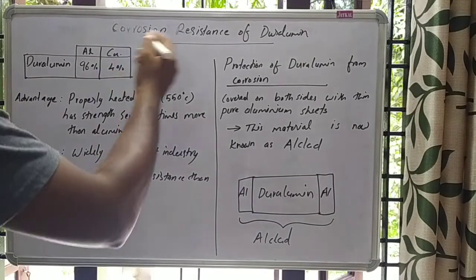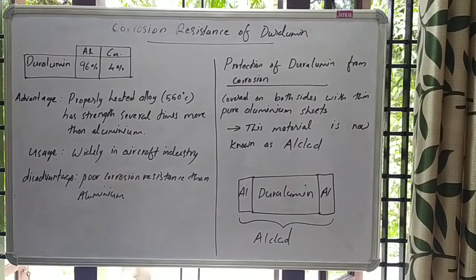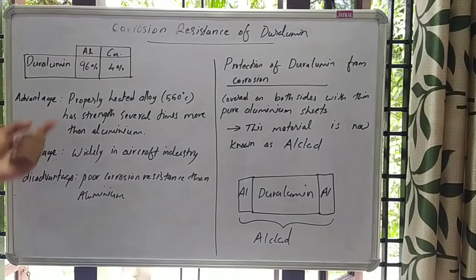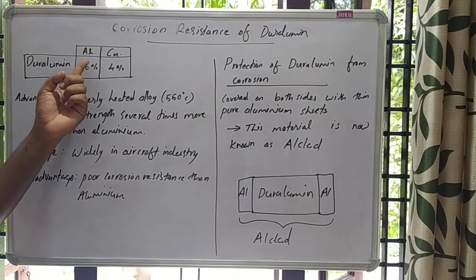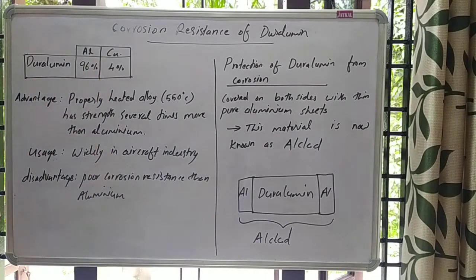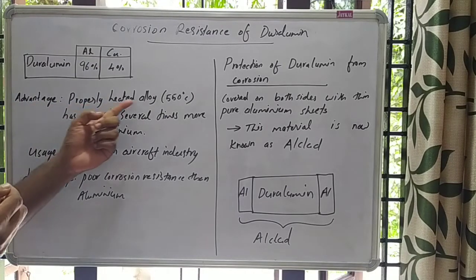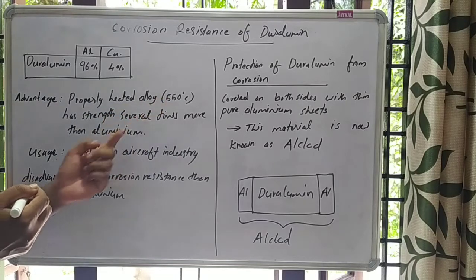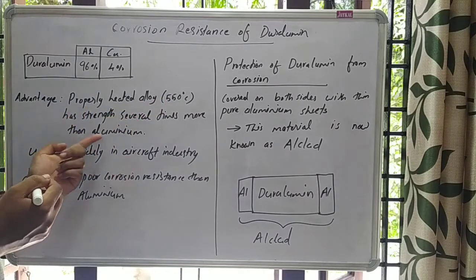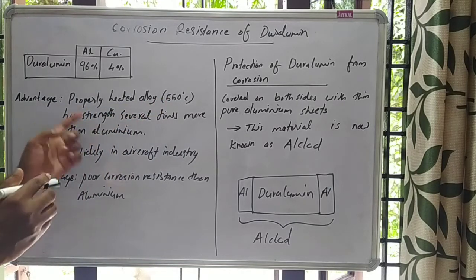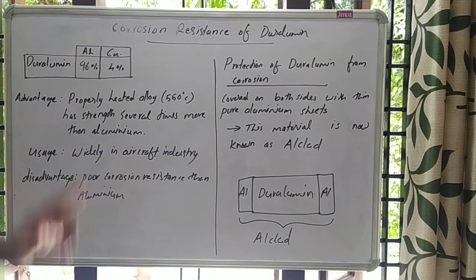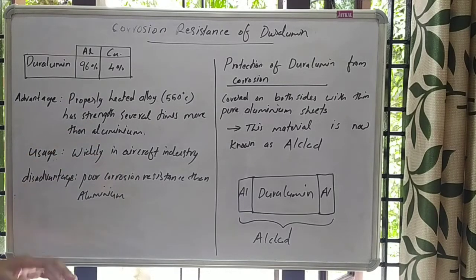Let us discuss corrosion resistance of duralumin. Duralumin is an alloy which contains almost 96% aluminum as well as 4% copper. The advantage of duralumin is that if we properly heat this alloy to almost 550 degrees Celsius, it has strength several times more than aluminum, and it is widely used in the aircraft industry.